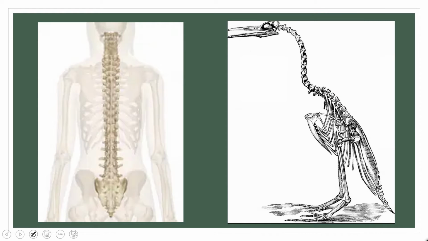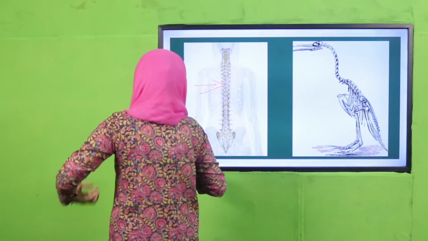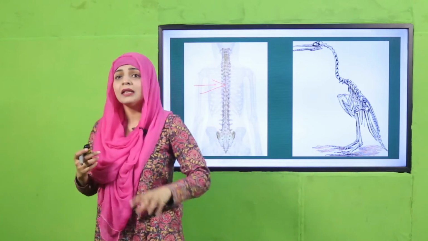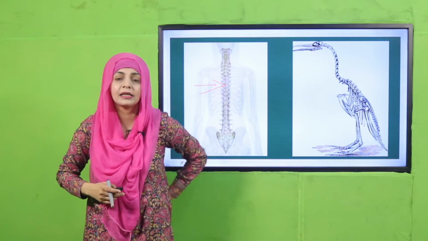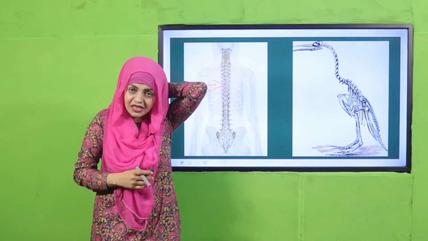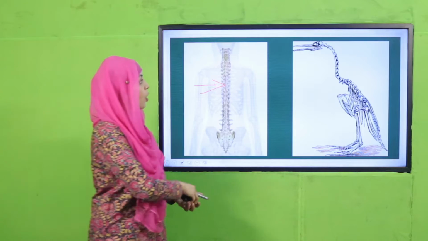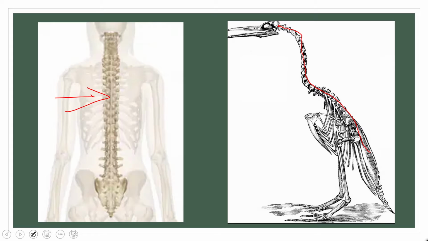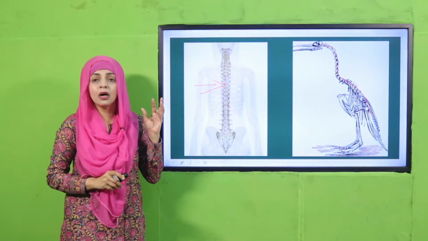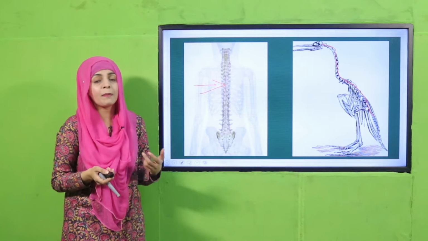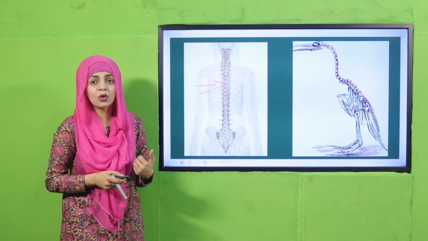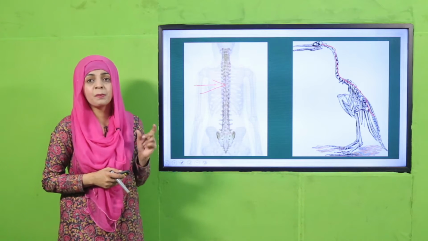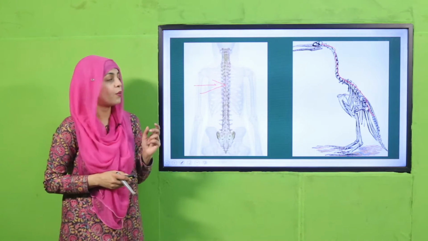So my dear students, here you can see this is a backbone. If I turn around and you touch your back, this is called the backbone. You can feel it too. From your neck, it goes down the center of your back. This is called the backbone. And the animals which have a backbone in them are called vertebrates. What are they called? They are called vertebrates. Repeat after me, vertebrates. Very good.